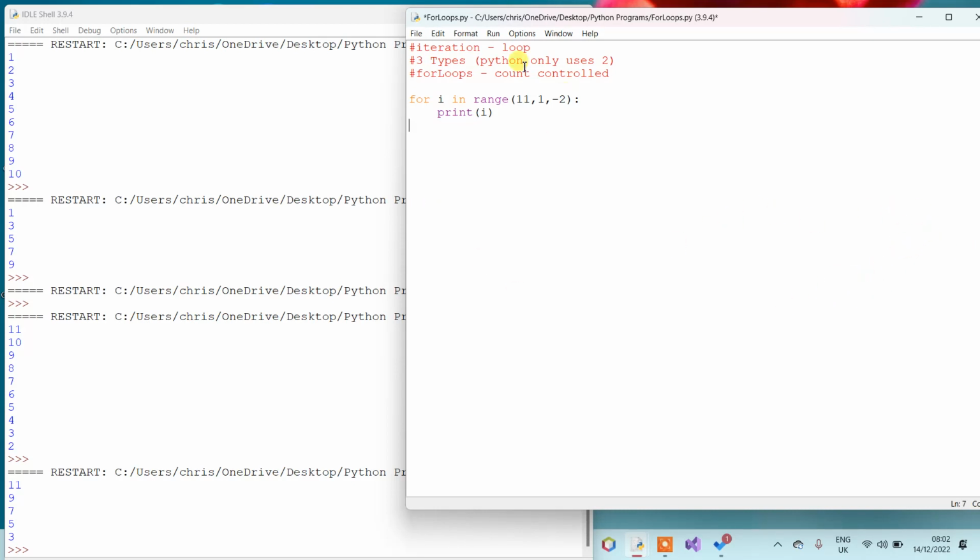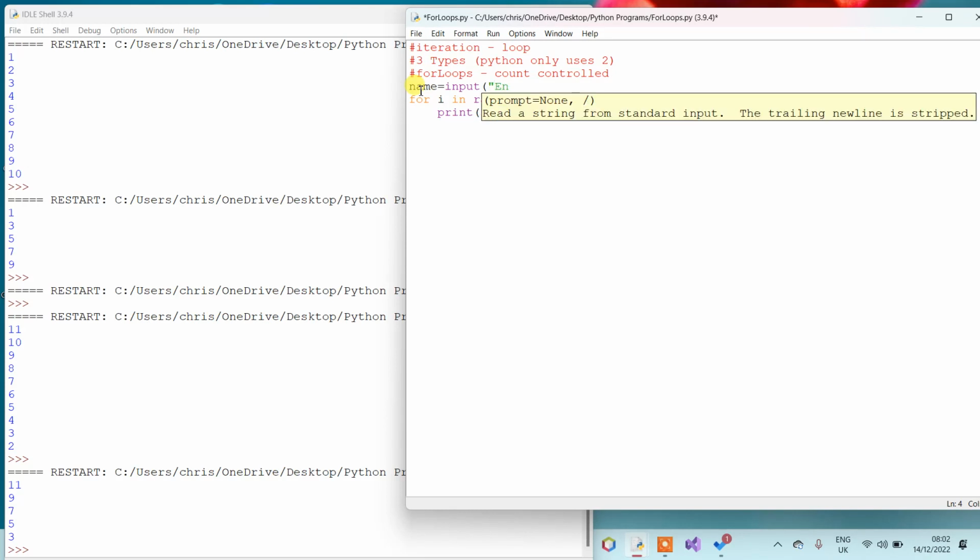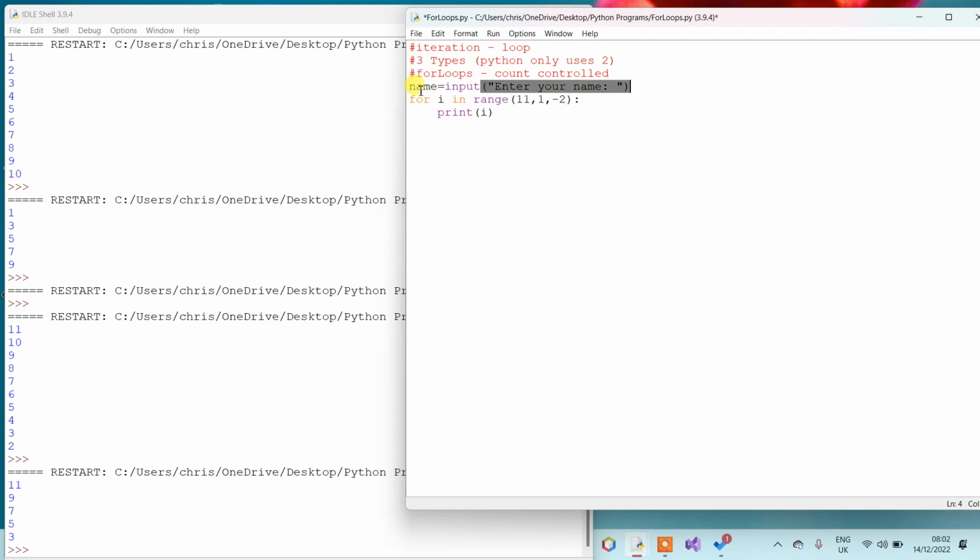Let's put name is equal to input, and then "Enter your name". Okay, let's put a space so it looks better when it prints out. And then I'm going to change this code just inside of here, and I'm just going to say for I in range, and because name isn't a number, that's not going to work. All right, so let's just have a look at this.